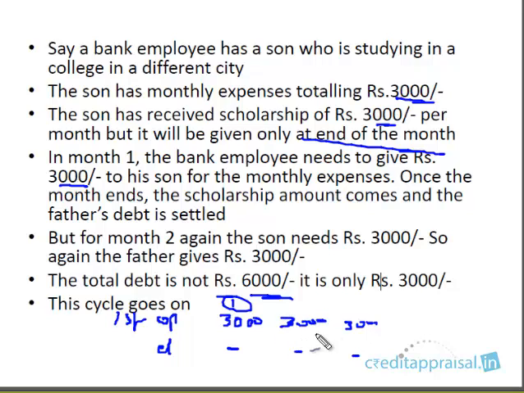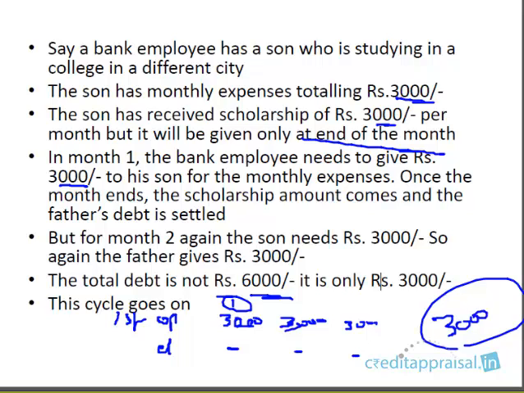At the beginning of the second month, even though the father has given 3,000, it's not going to add up cumulatively. This 3,000 won't add up because it is going to be settled at the month end through the scholarship. So at any point of time, it's going to be 3,000. In a way you can call this 3,000 a working capital. I'm just trying to draw an analogy between a situation which is common in everyday life and a company's perspective.